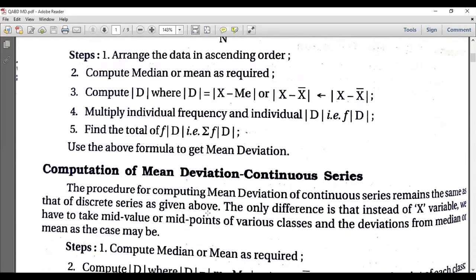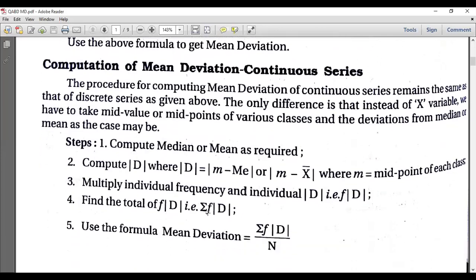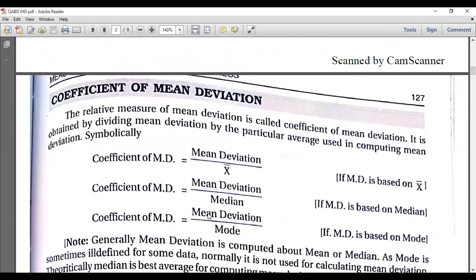For this one, again the same formula, but d will change. Instead of x minus x bar, as in the discrete series, here we'll take m minus x bar. Along with that, just note down these three formulas also. That is, the mean deviation we calculated using median, mean, mode, whatever. So to find out the coefficient, we'll use these formulas.